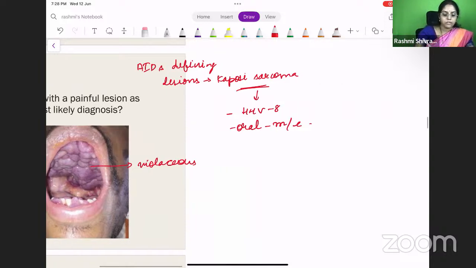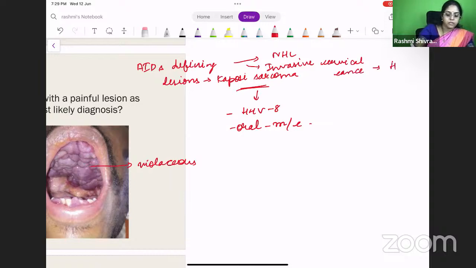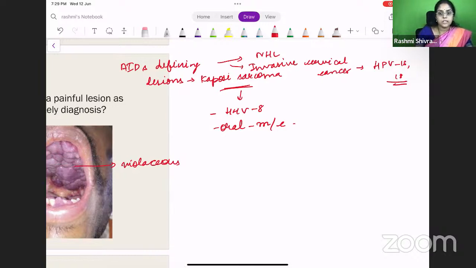And the AIDS-defining lesions, as I just mentioned. First is Kaposi sarcoma. The second will be non-Hodgkin's lymphoma and invasive cervical cancer, caused by HPV 16 and 18. So the AIDS-defining malignancies are basically Kaposi sarcoma, non-Hodgkin's lymphoma, invasive cervical cancer, HPV 16 and 18.